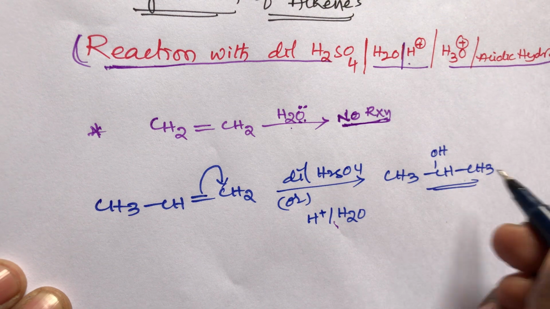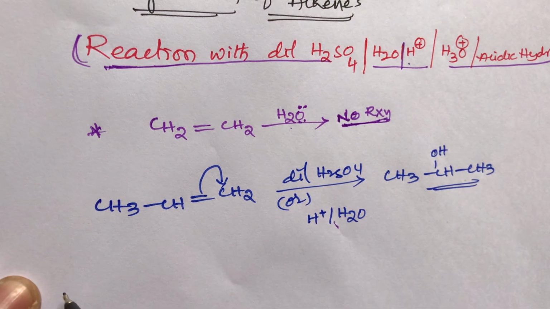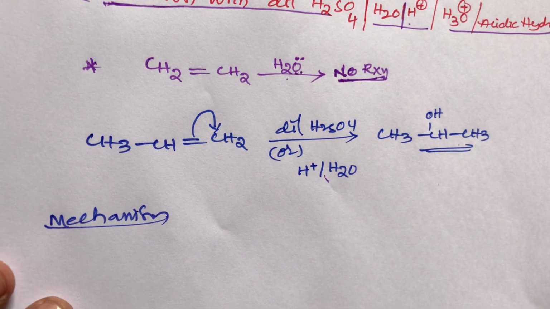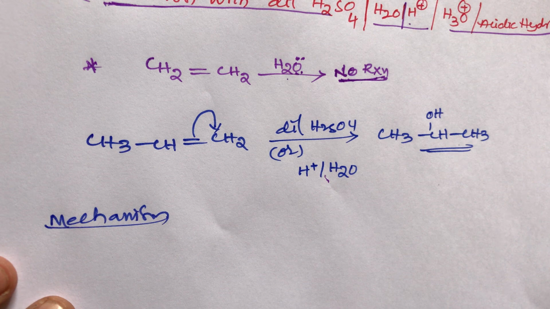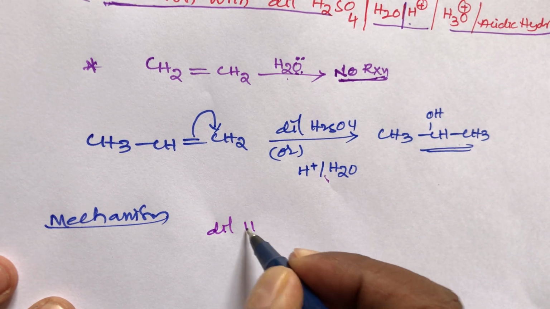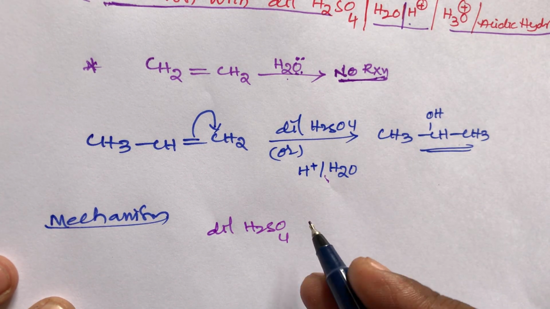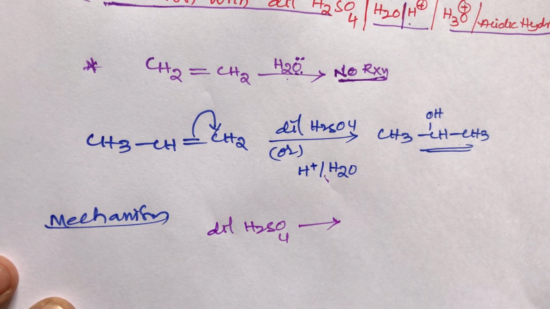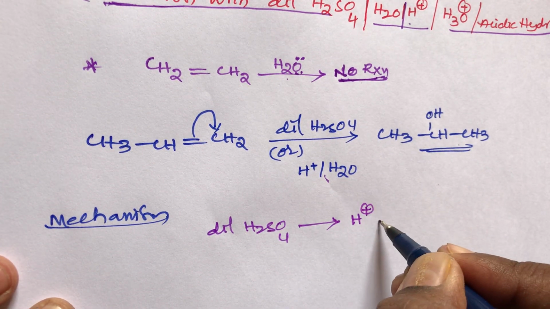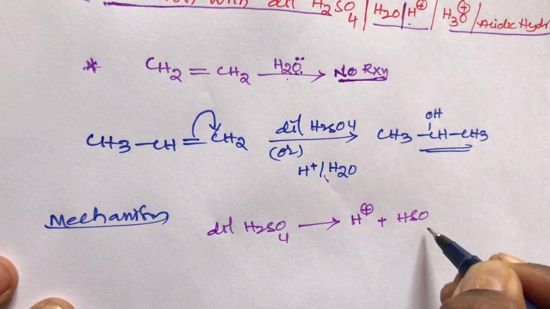What is the conclusion of this reaction? I am writing the mechanism here. Take dilute H2SO4. On ionization it gives H+ and HSO4-.